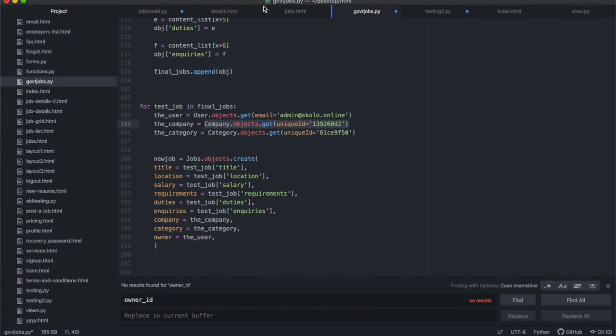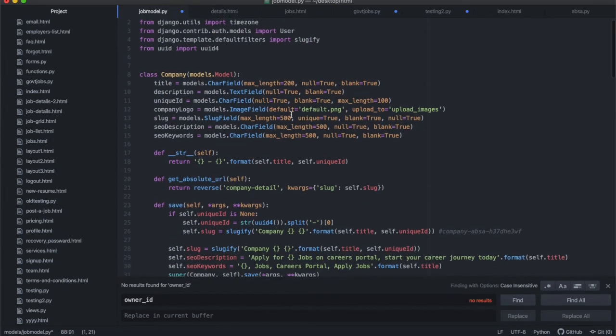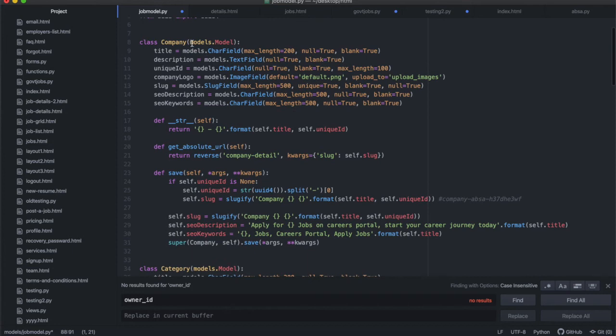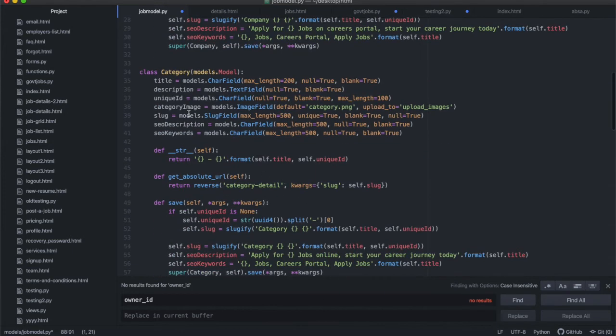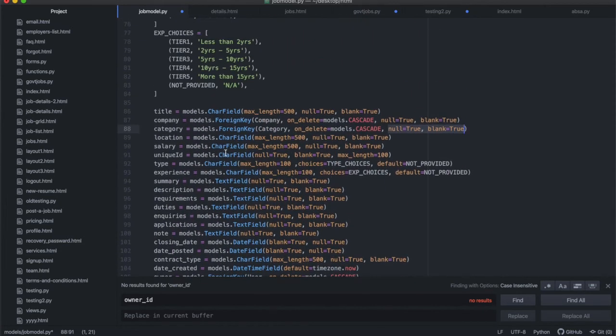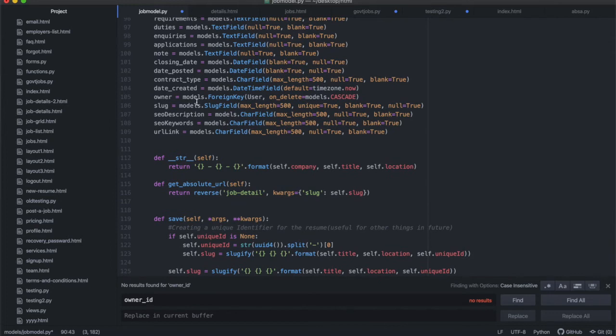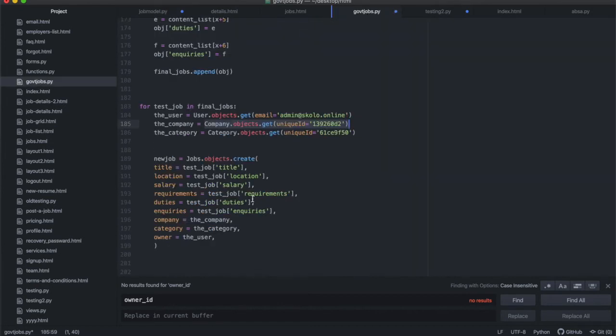All right. And if you look at our jobs models.py file, we went through this earlier in the lecture, where I showed you this company model that we had to create and this category model that we had to create. And I showed you that when we come to creating the job model, we're going to be creating a foreign key that's related to the company and a foreign key that's related to the category. And this was always the foreign key that's related to the owner, which is the user that's creating the job. All right, this is why we have these foreign keys over here.